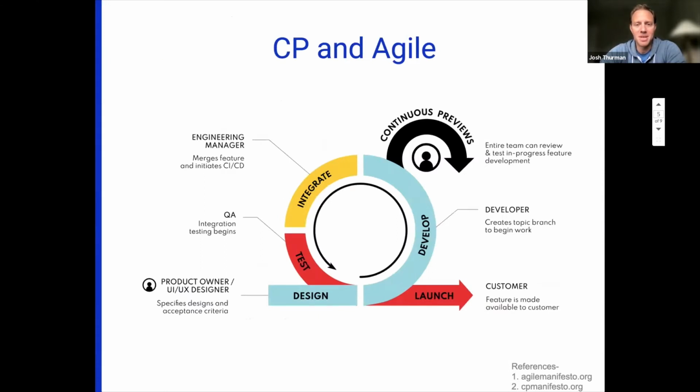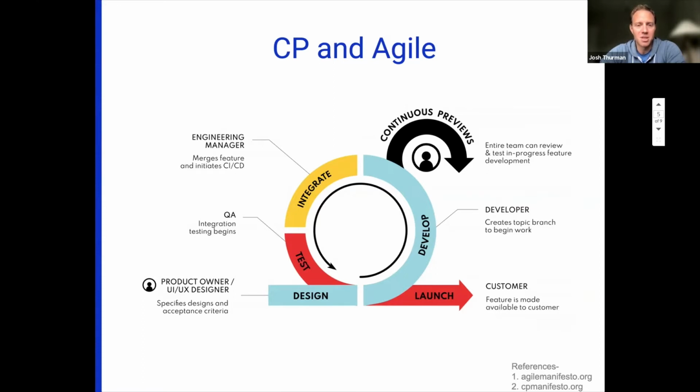So how does CP fit within Agile? So if Agile is the overall umbrella that drives how we build software, CP is a method or a best practice that is nested within Agile. So the big loop here represents a typical Agile workflow. New requirement is designed and ticketed. Developer picks that up and begins their work. When they're finished, that branch is merged. It goes through an integration step, and then your acceptance testing begins.